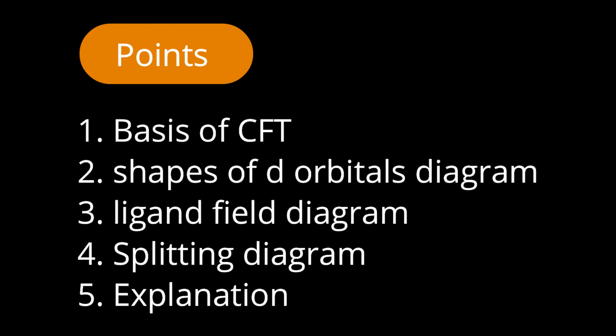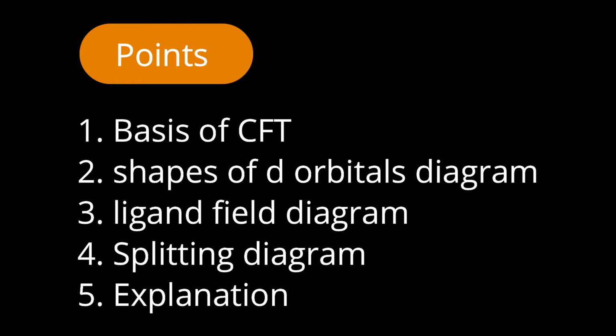You can prepare a description with the help of these 5 points. The first point is the basis of CFT, which involves the metal ion as positively charged and the ligands as negative point charges, which impart a negative field on the electrons present in the d orbitals of the metal ion, the spherically symmetric hypothetical field, and how the energy changes occur. That's the general idea you need to explain.